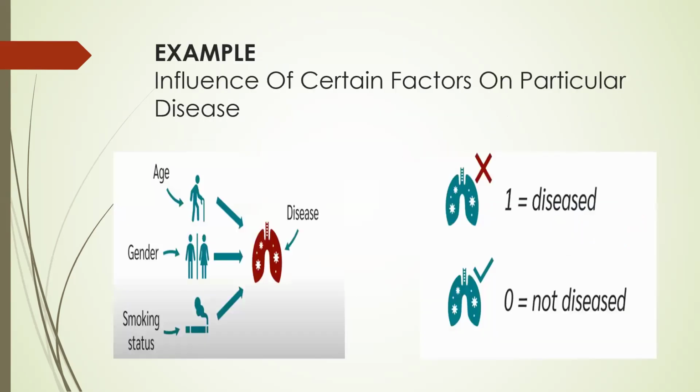For example, if we want to know the influence of certain factors on a particular disease, for example, if we are studying a lung disease and we want to know how factors such as age, gender, and smoking affect whether a person has the disease or not. So there would only be two possibilities. Either the person would have the disease due to these factors, or the person would not have the disease due to these factors. If the person has the disease, the probability of that event would be 1, as we have already studied in the presentation on probability. And if the person has no disease, the probability of that event is 0.